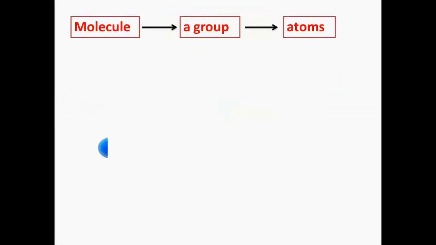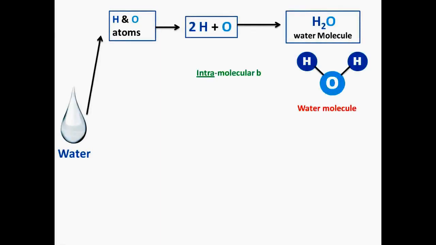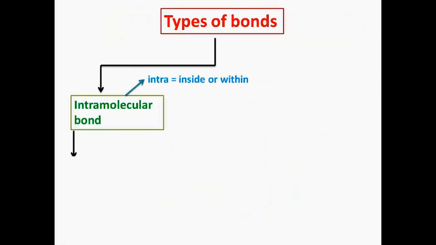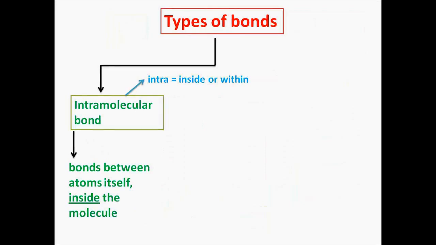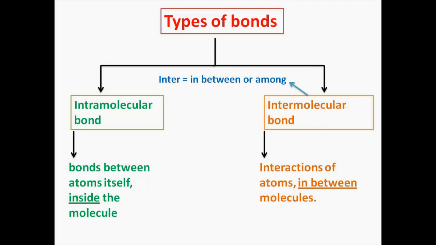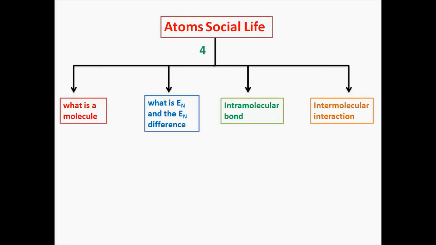A molecule is just a group of atoms held together by chemical bonds. Let's take water for example. Water is made of hydrogen and oxygen. 2 hydrogen and 1 oxygen grouped together through chemical bonds to form one molecule of water. And millions of these molecules interact together to form water. So, intramolecular interactions are bonds between atoms inside the molecule, and intermolecular bonds are interactions in between molecules.